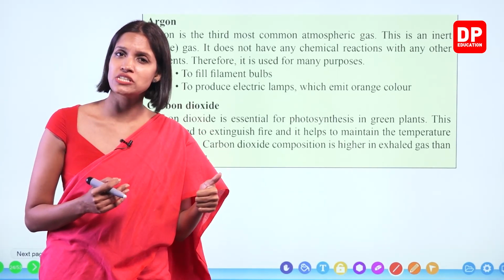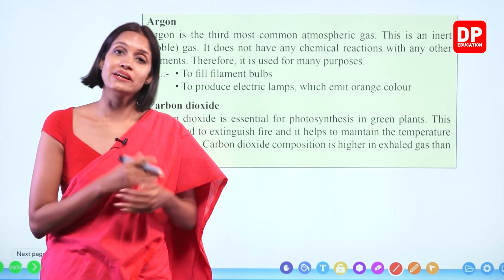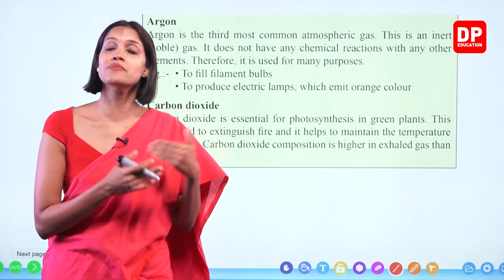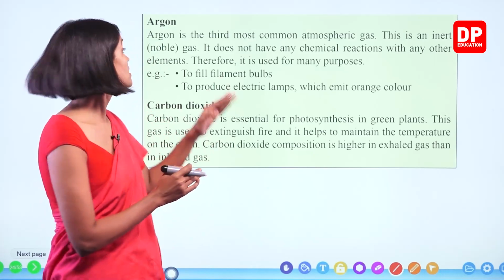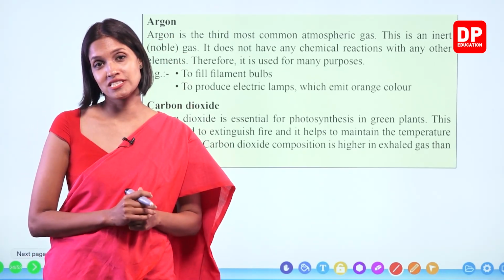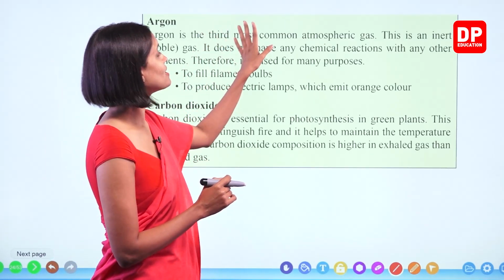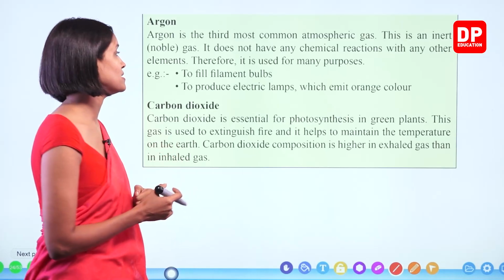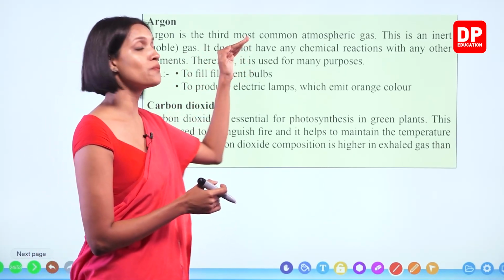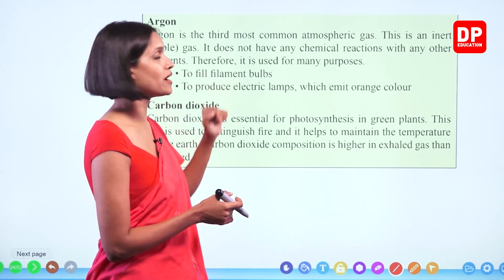What about nitrogen? Nitrogen is less reactive. Nitrogen reacts in certain ways, but it is less reactive. But argon does not react at all under normal conditions. Right, children? So it does not have any chemical reactions with any other elements. Therefore, it is used for many purposes. What are these purposes? To fill filament bulbs.